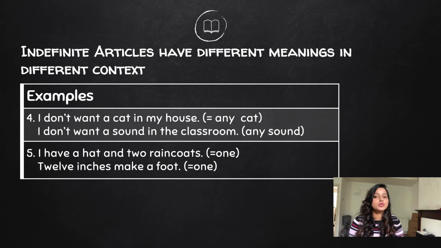The indefinite article can also mean one. For example, I have a hat and 2 raincoats. So I have 1 hat and 2 raincoats. So it means one. For example, 12 inches make a foot. Means 12 inches make 1 foot.